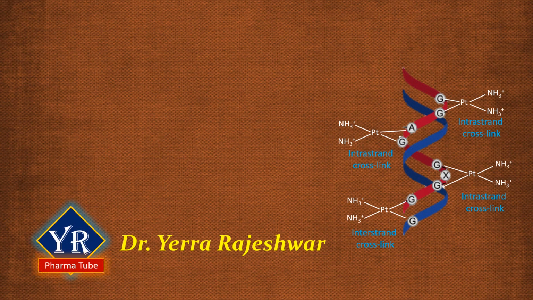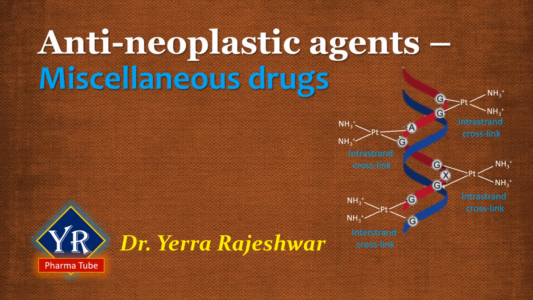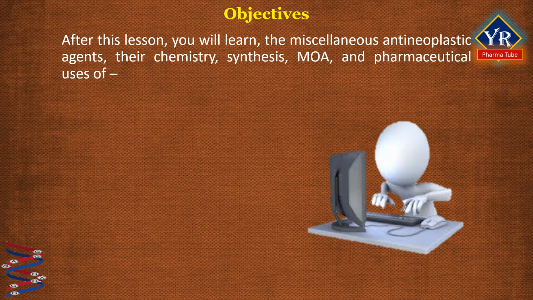In the last lesson, we have learnt the plant products that act as anti-cancer agents. The link is given right below this video in the description. Watch it. In today's class, we discuss the miscellaneous anti-neoplastic agents. After this lesson, you will be able to learn the miscellaneous anti-cancer agents, their chemistry, synthesis, mechanism of action, and pharmaceutical uses of cisplatin and mitotane.